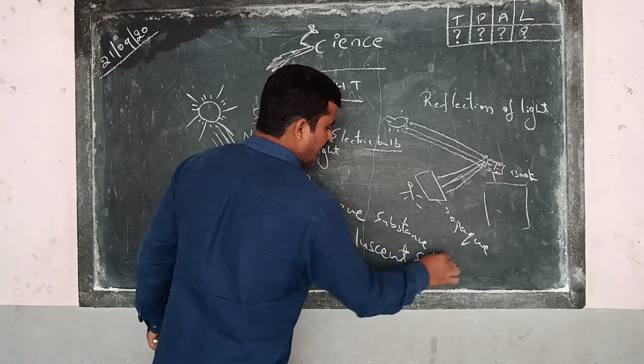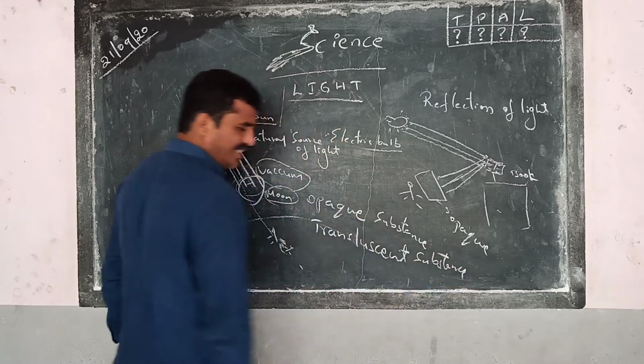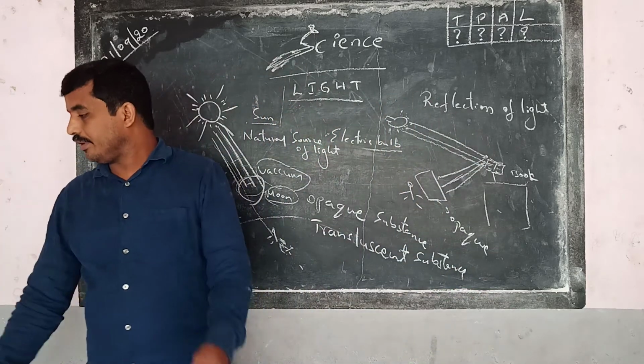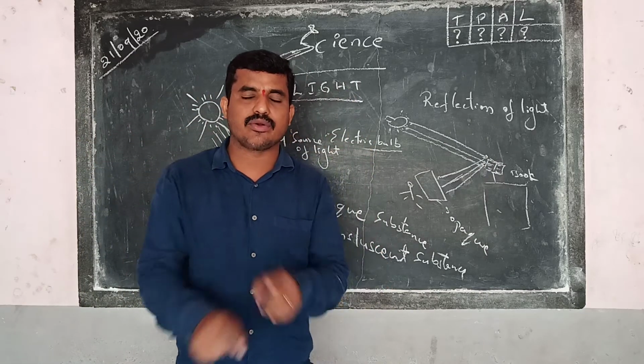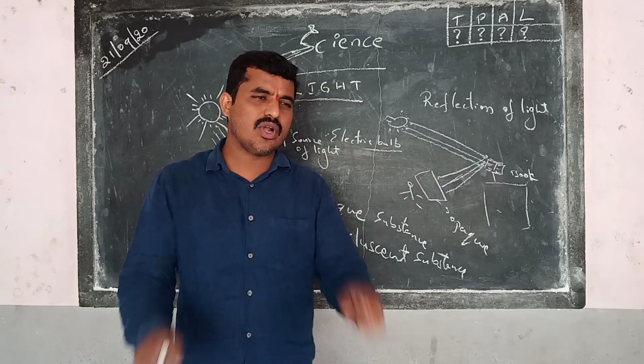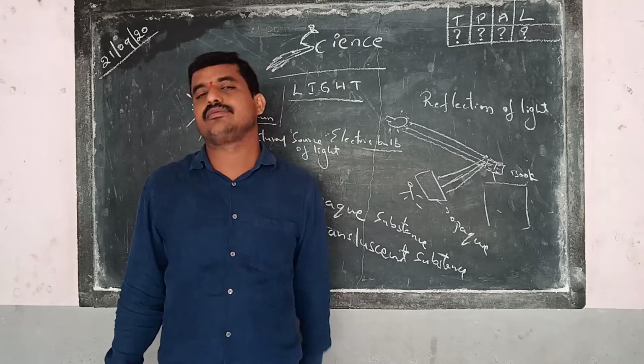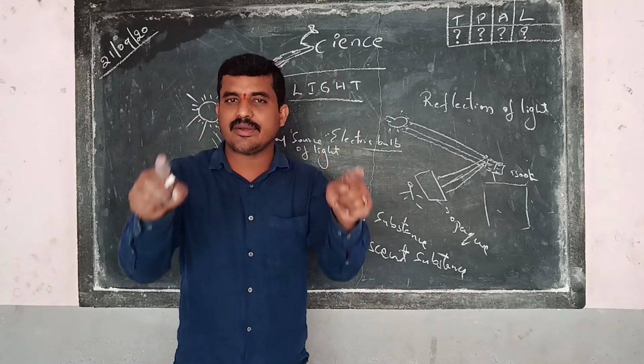It is said to be a translucent substance. If the image is clear, for example, you use a glass plate, only a glass plate, not a mirror. Like you will be using spectacles, right? Like that, use only a glass plate in between.